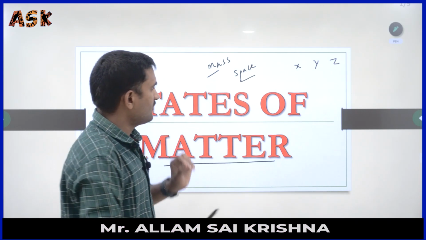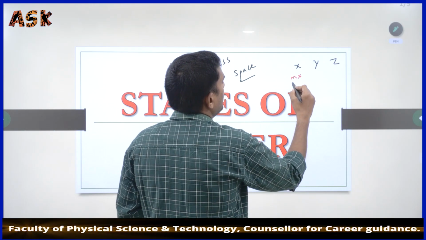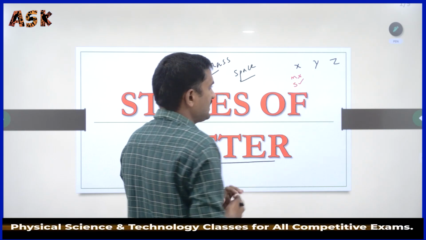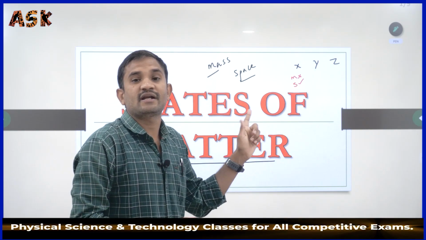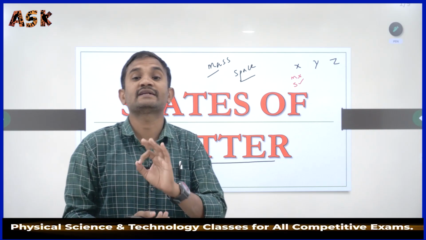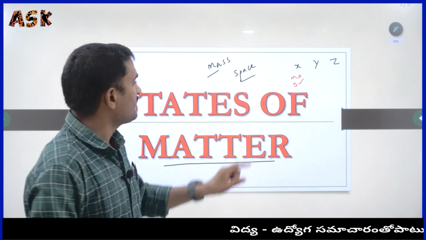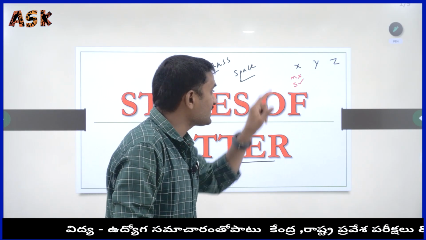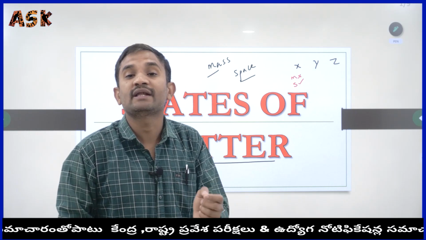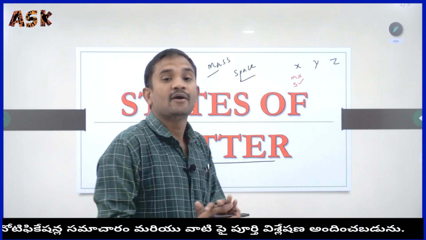X doesn't have mass but occupies space. Can we consider X as matter? No, we can't, because it doesn't have mass; it only occupies space. That's why we can't consider X as matter.